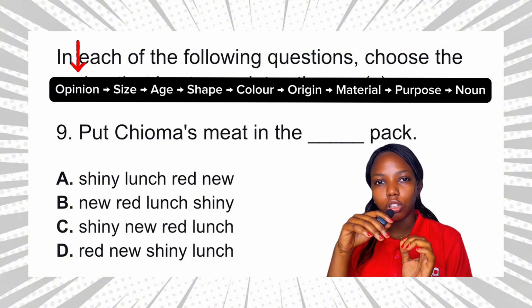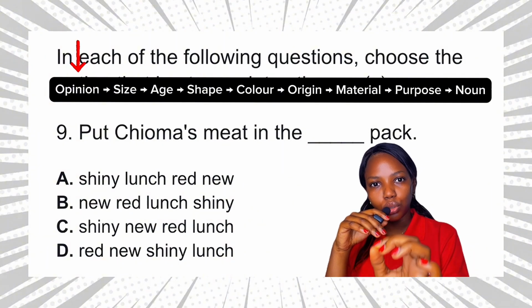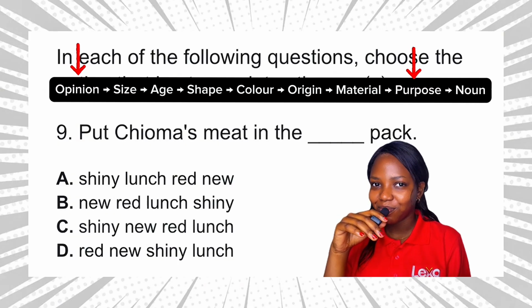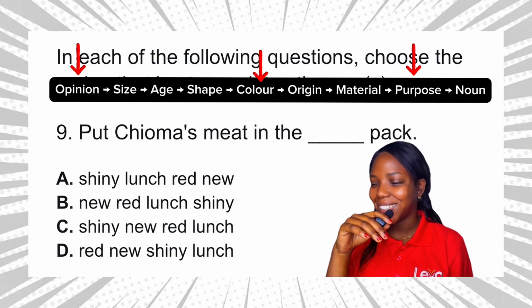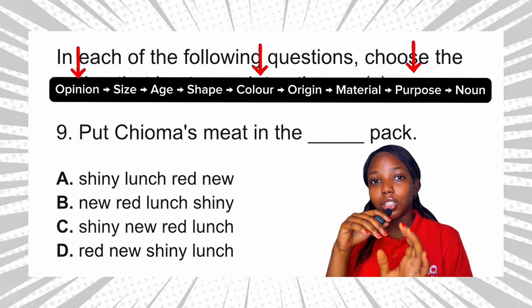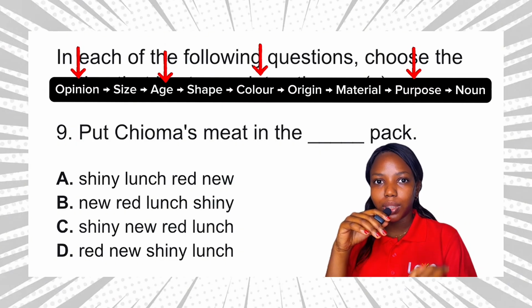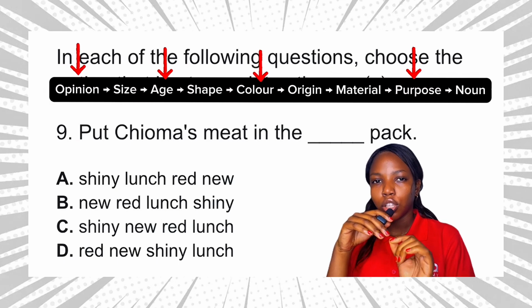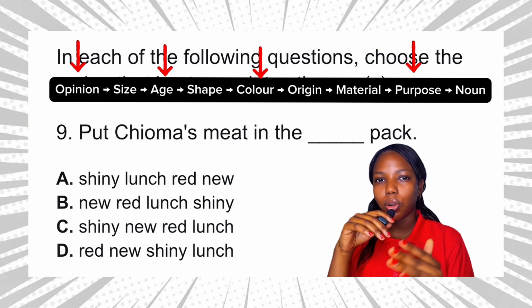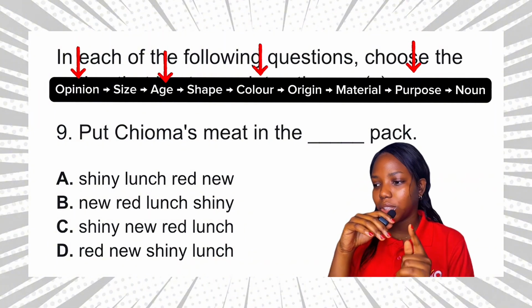Next is launch. Launch tells us what it is used for. This is purpose. Next is red. Red is color. Coincidentally, I'm wearing red. Okay, so finally we have new. New is under age. It tells us how old or recent something is. New, old, young, they are all classified under age. So note this.